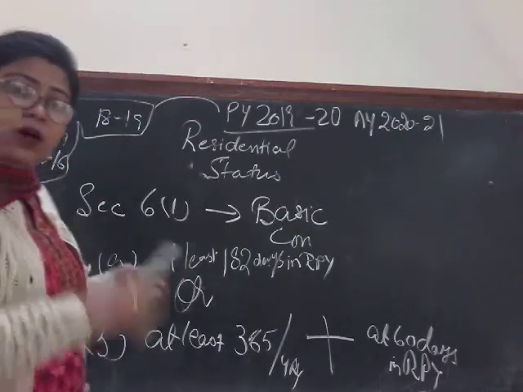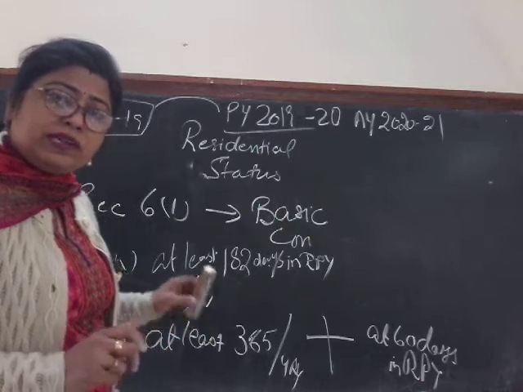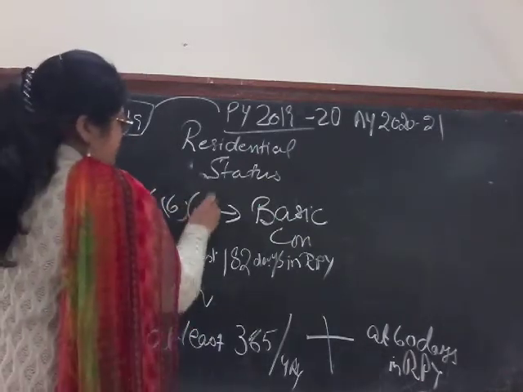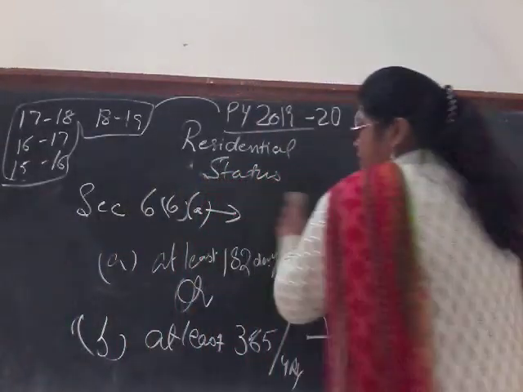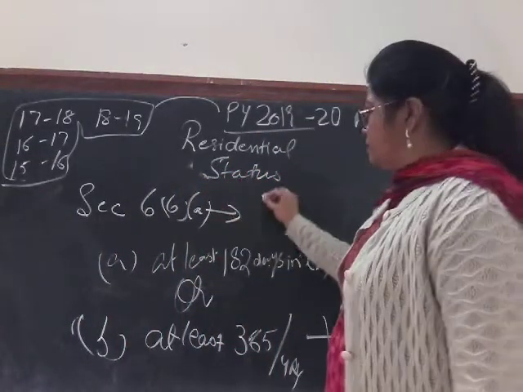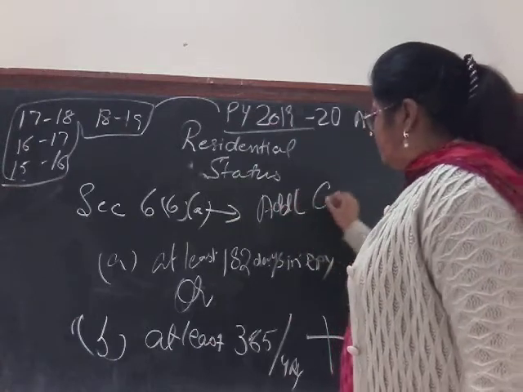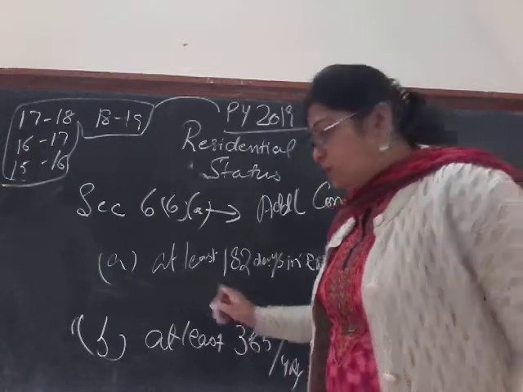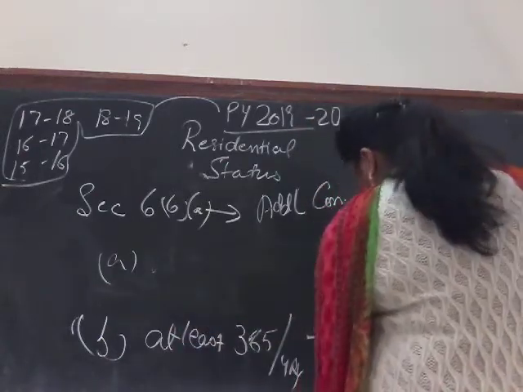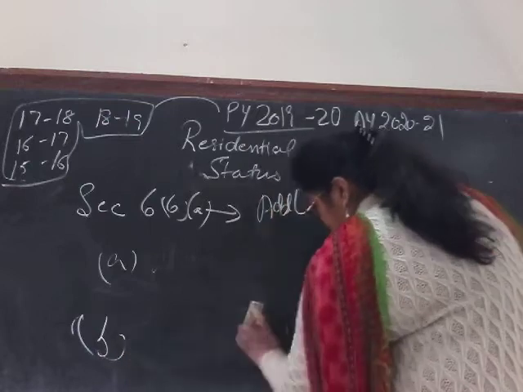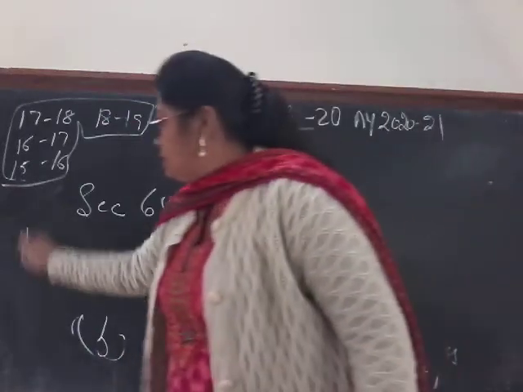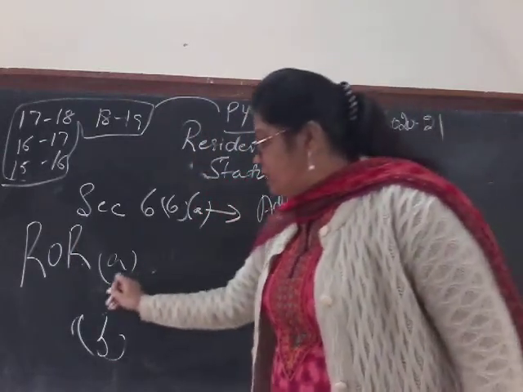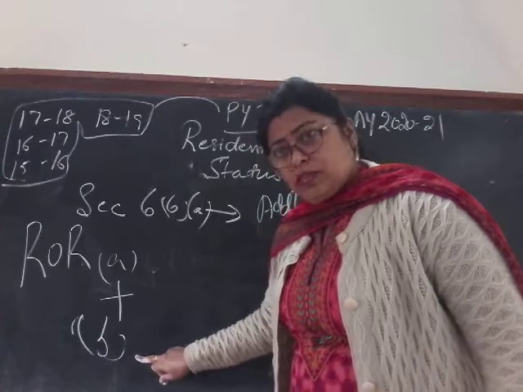Now how to become ordinary resident or not ordinary resident. So for that, section 6 subsection A, better is, in order to memorize, I use it like this only. So additional conditions, and in additional conditions there are again two conditions and you have to satisfy both the conditions, and we are doing ROR category, that is ordinary resident category. In this category, A condition and B condition both have to be fulfilled.